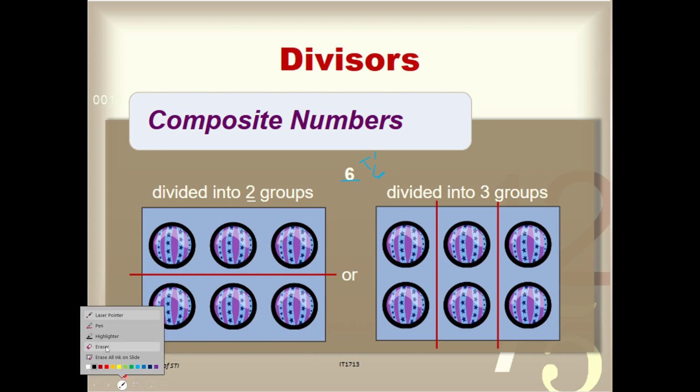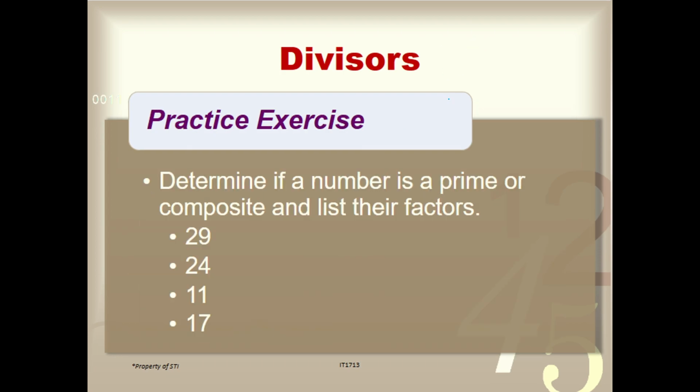So, how about, let's say we have a number, wait lang, pili ako ng color. How about if we have a number 22? Is 22 a composite number? Okay, composite number siya kasi 1 at saka 22. Then, pwede ding 11 times 2, which is 22. Okay? So, we can consider na 22 as a composite number.